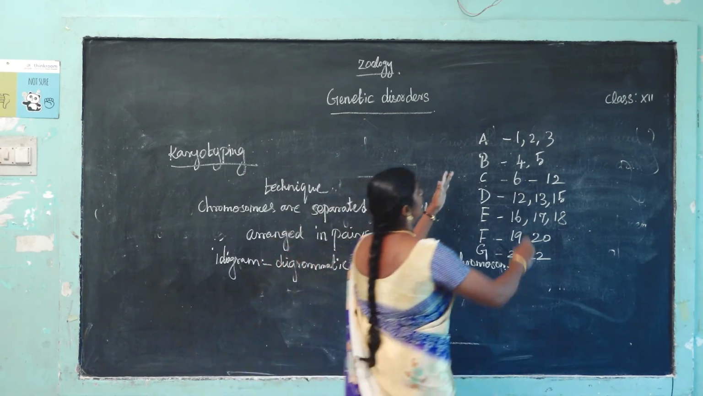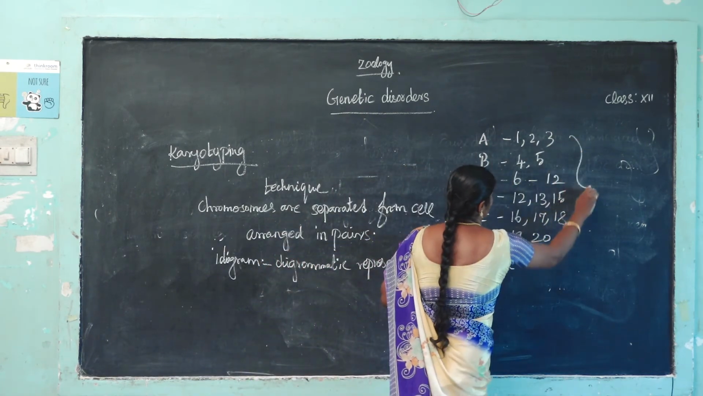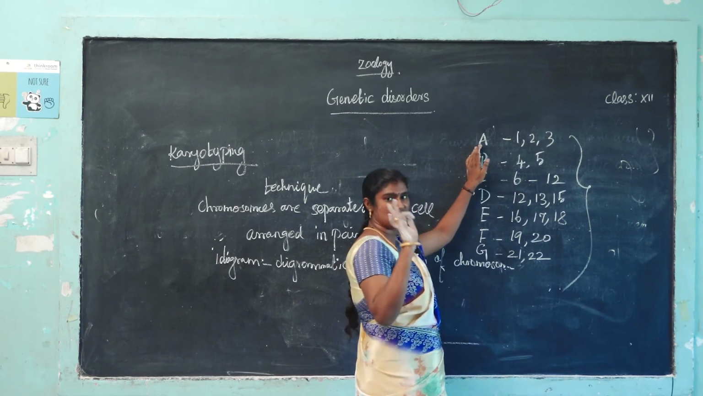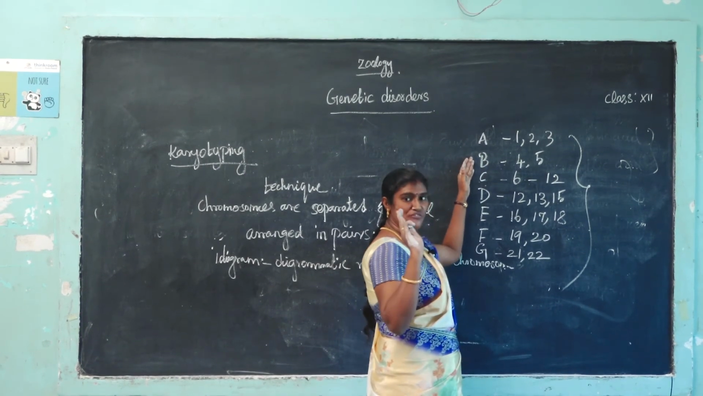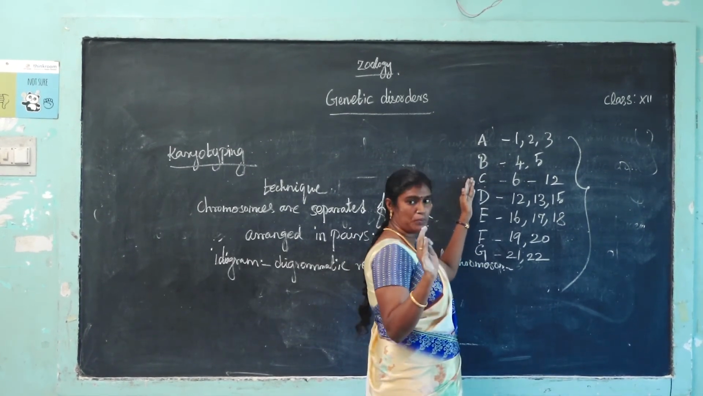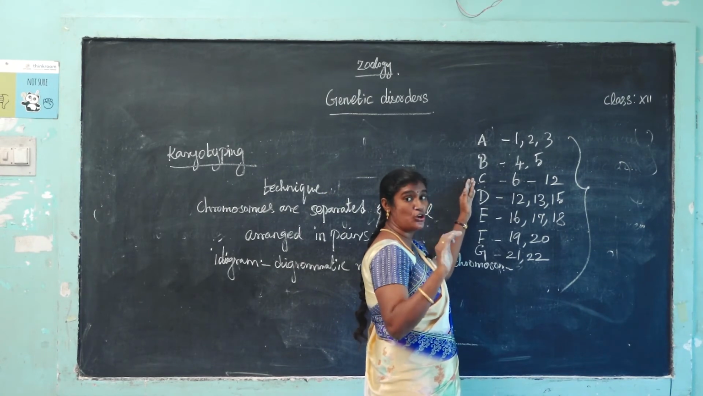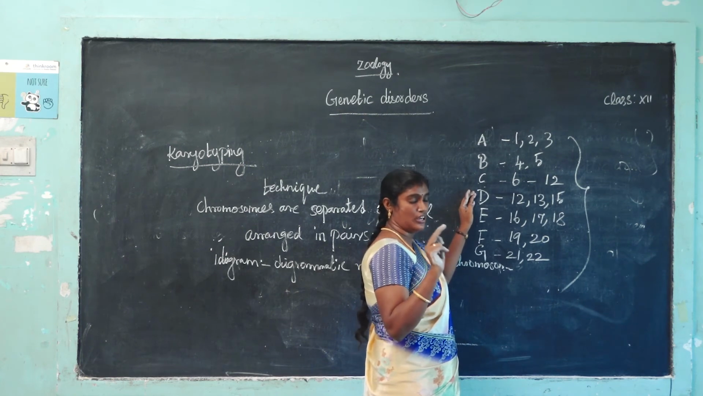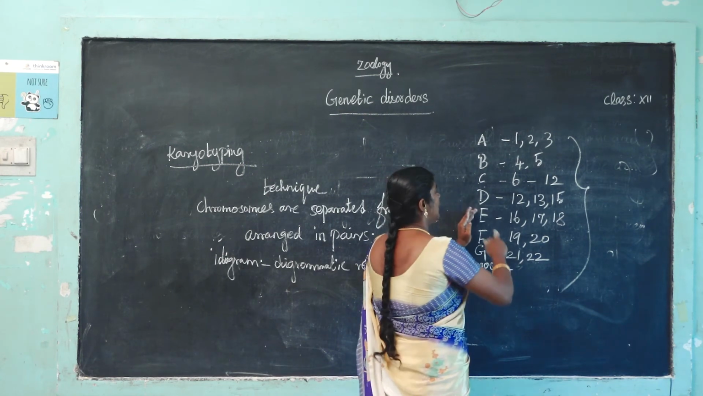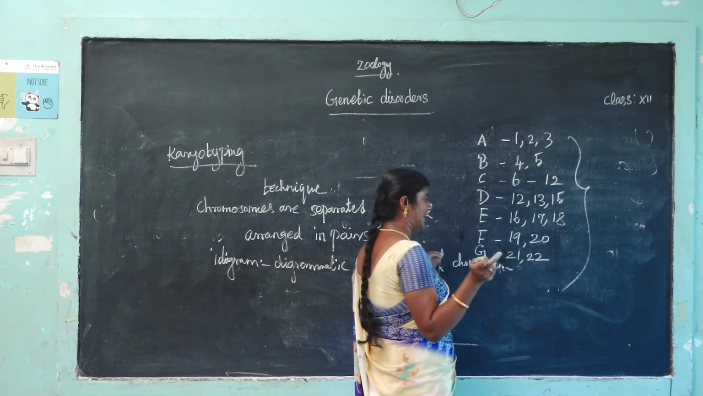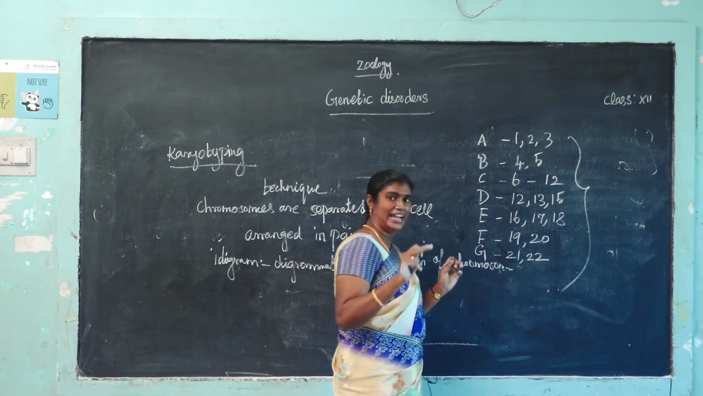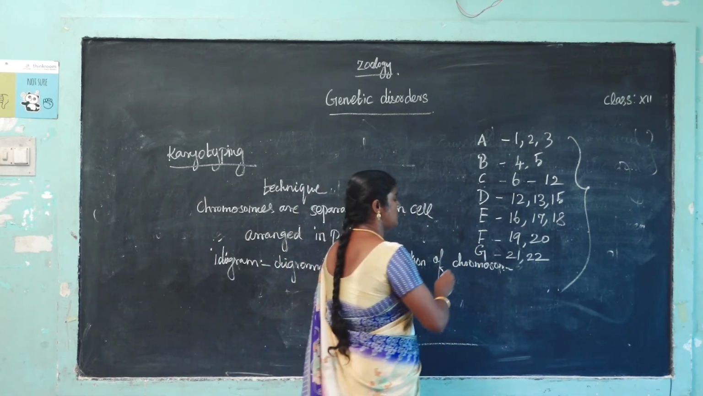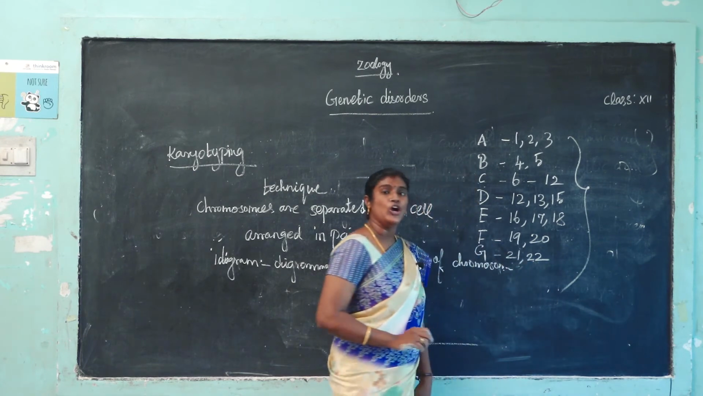So, to summarize: the A group has the first 3 chromosomes, the B group has 4 and 5, and the C group has 6 to 12. Next, the D group has 13 to 15, the E group has 16, 17, 18, and the F group has 19 and 20. The last, G group, has 21 and 22.